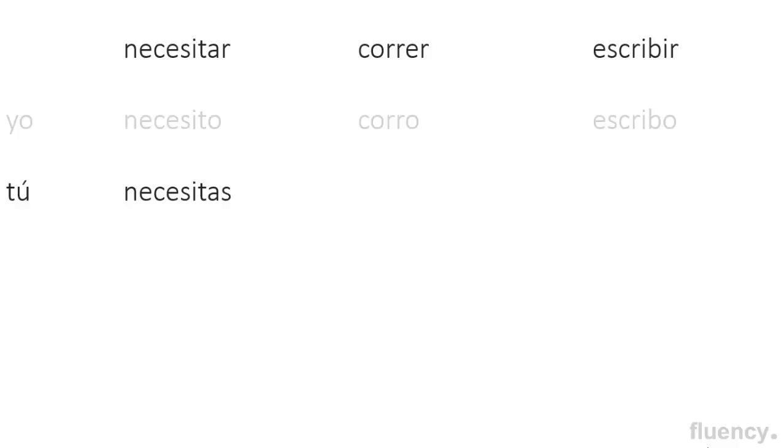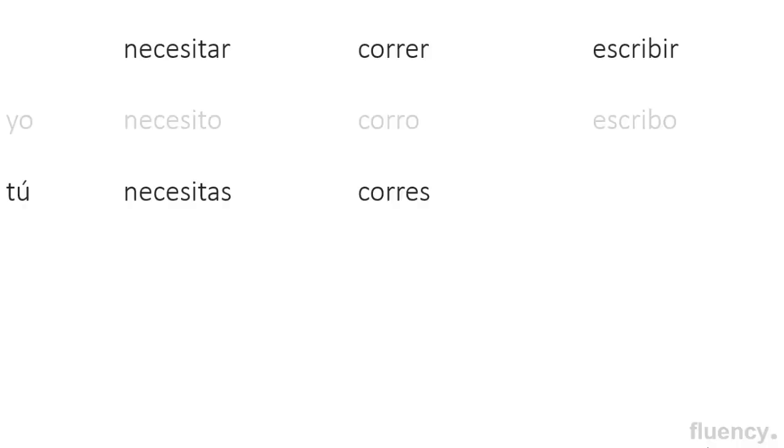Now, if we conjugate correr for tú, we know it's going to be an S on the end, right? But do you think it's going to be an AS? No, because A indicates AR. But correr is not an AR verb, it's an ER verb. So how did you conjugate correr for tú? Corres. Tú corres. You run. Tú corres.